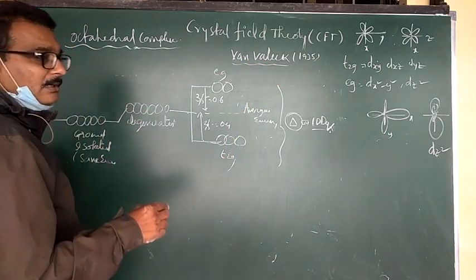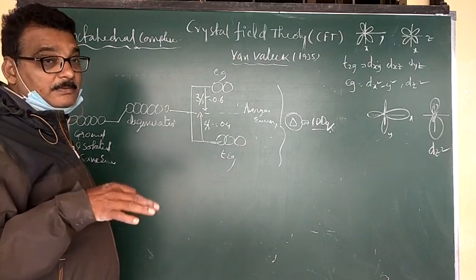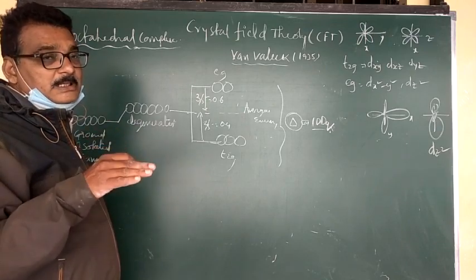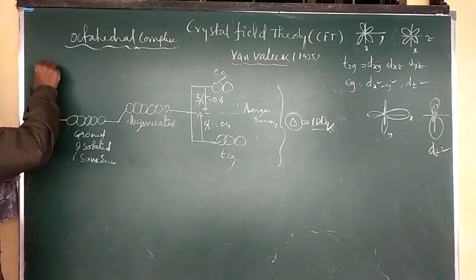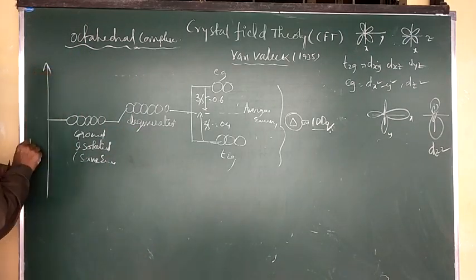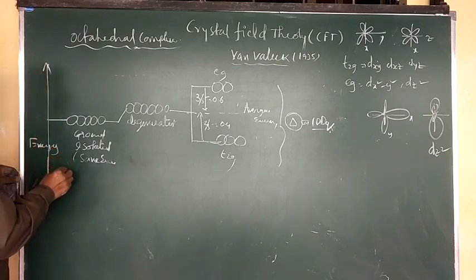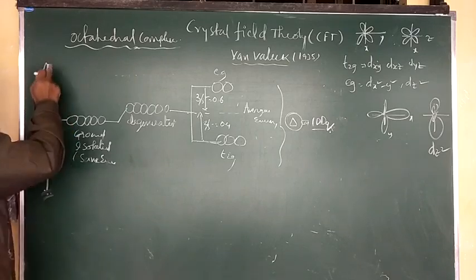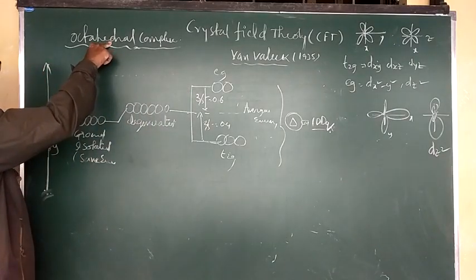In an octahedral complex, the ligands occupy the corners of the octahedron, so on the axis there will be more repulsion than between the axes. Therefore the arrow mark indicates the energy: going from T2G to EG, the energy increases for octahedral complexes.